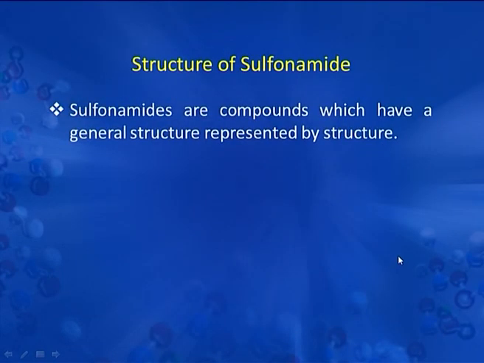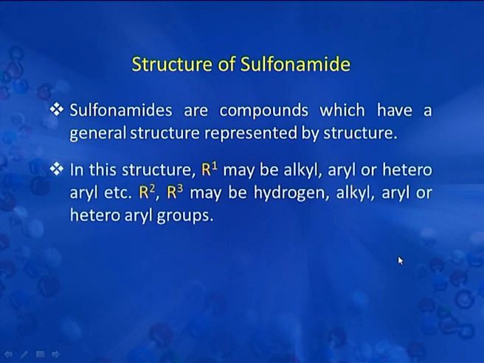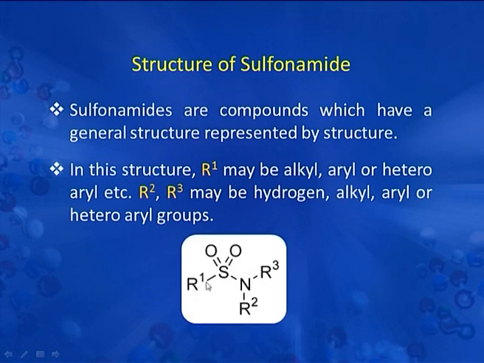Now we will discuss the structure of sulfonamide. Sulfonamides are compounds which have a general structure represented by this structure. In this structure, R1 may be alkyl, aryl or heteroaryl, etc. R2 and R3 may be hydrogen, alkyl, aryl or heteroaryl groups. And these are the oxygens, trapped in between all these groups.